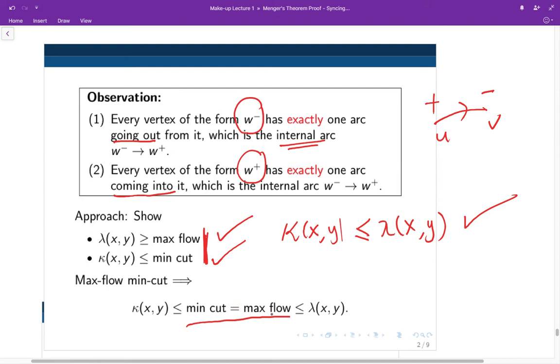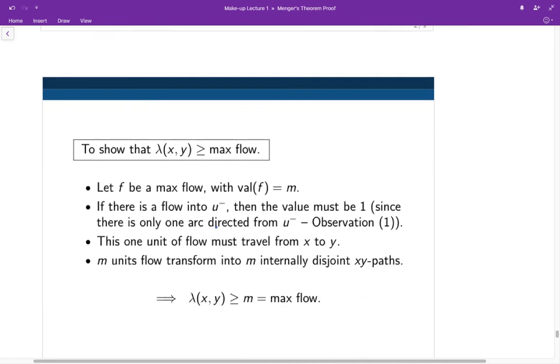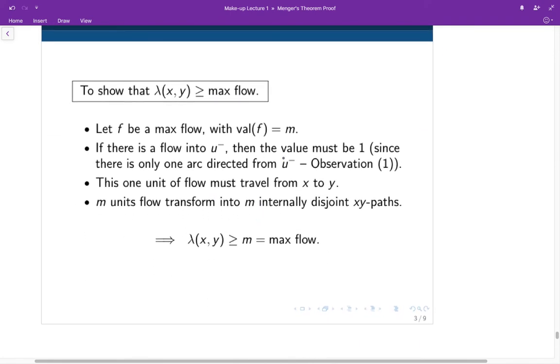This is because max flow is equal to min cut. All right. Let me now show the first step, where lambda of xy is at least the max flow. So let F be a maximum flow in the network. Let's say the value of the flow is little m.